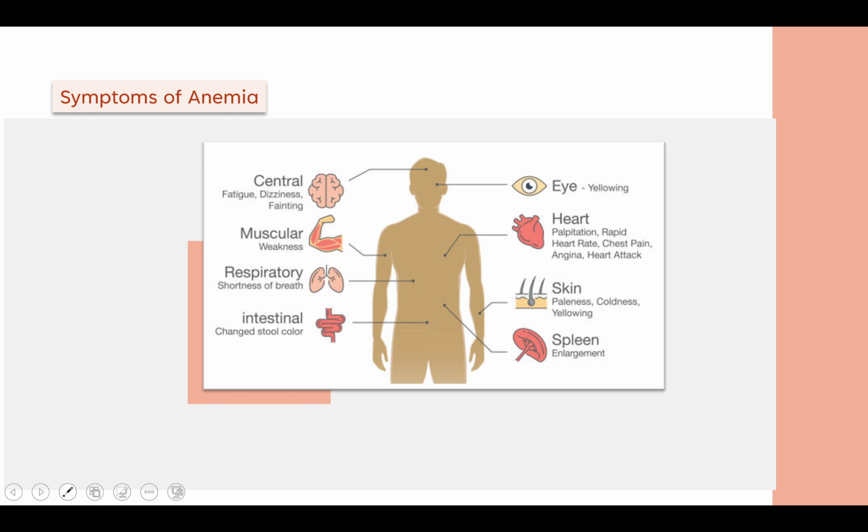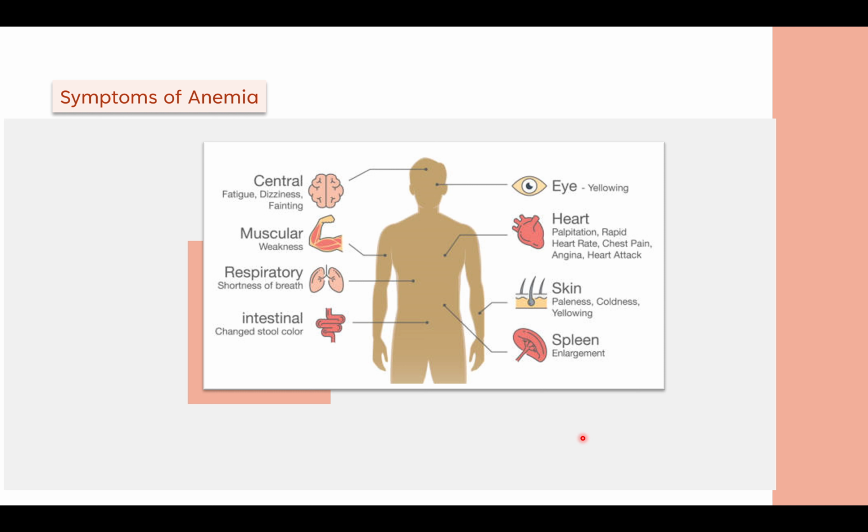The symptoms of anemia totally depend upon the organ or the part of the body being affected. If the affected part is the central nervous system, the person will have fatigue, dizziness, and sometimes can faint because of being severely anemic. Muscular weakness is one of the major symptoms of anemia, because there is a low supply of oxygen to the muscles. Then we have shortness of breath. Again, this is because of the lower amounts of oxygen supplied to that particular organ.